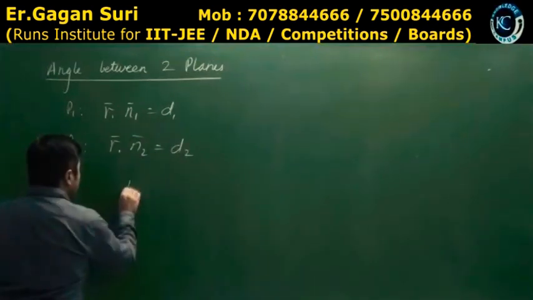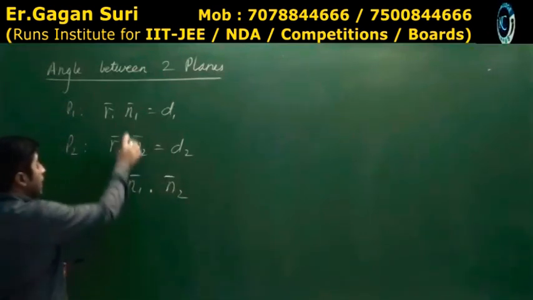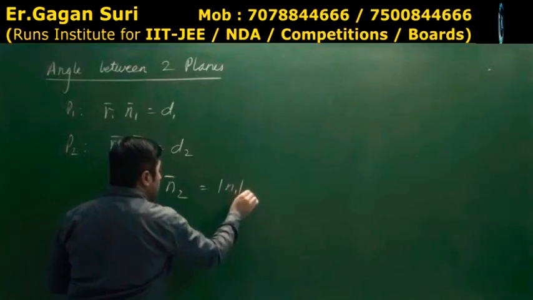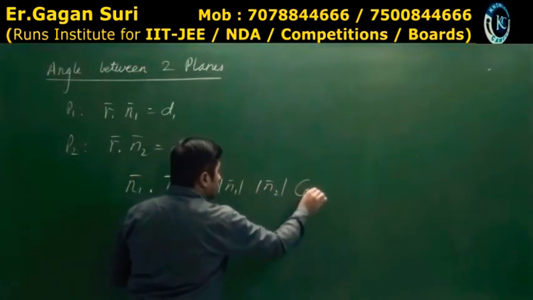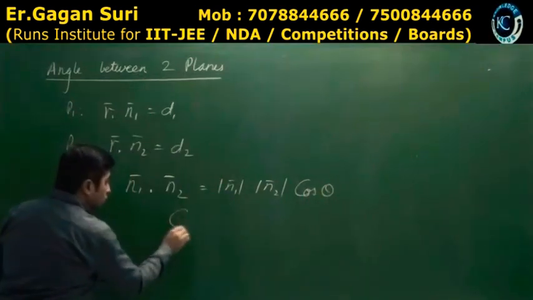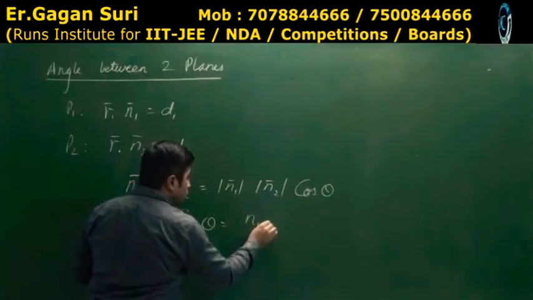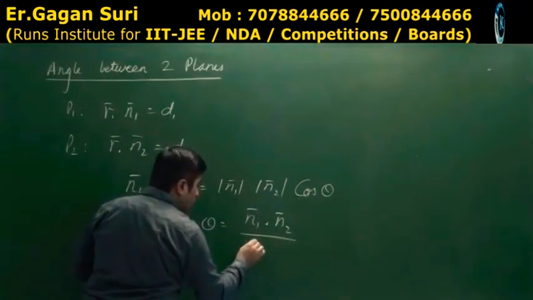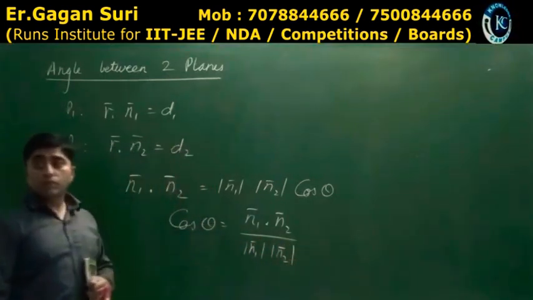So n1 dot n2 is what? Mod of n1 mod of n2 into cos theta. So what is cos theta? n1 dot n2 upon mod of n1 mod of n2. Answer.